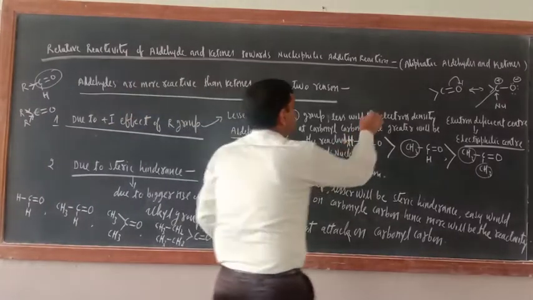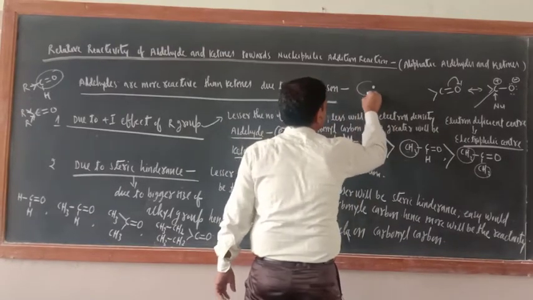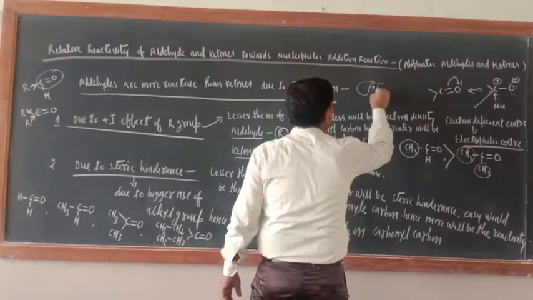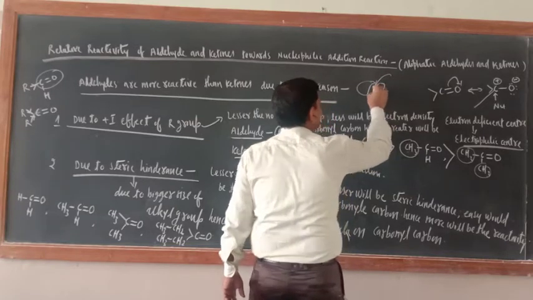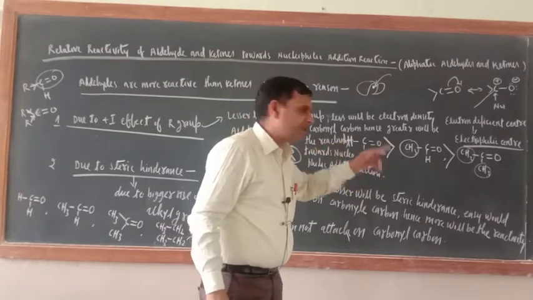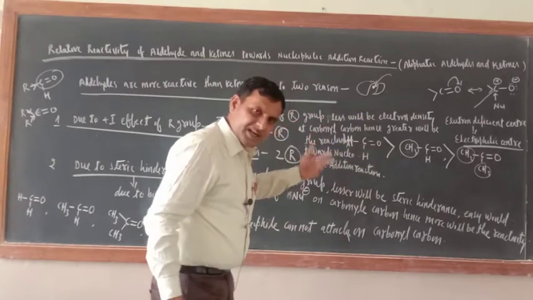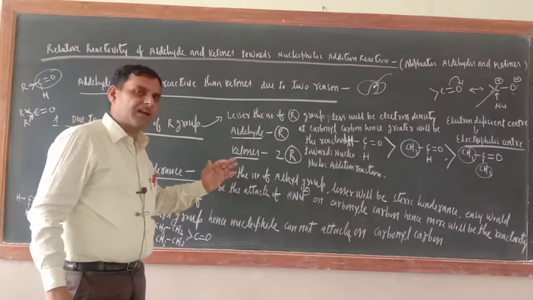Suppose this is one site, and two groups are there whose size is very large. They will cover this site, and now the nucleophile cannot go and get in touch with this group. That is steric hindrance. So steric hindrance arises due to the bigger size of alkyl groups.